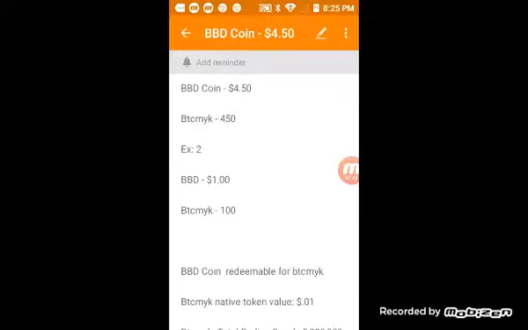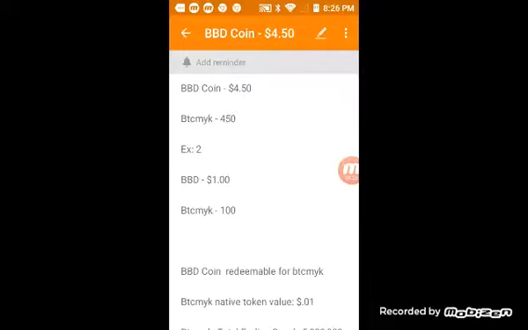If the holder of a BBD coin wanted to redeem it, he could redeem it for 450 Bitcoin MYK tokens. The reason is that, for many of the actions taken on the platform, the lowest currency denomination value-wise, a Bitcoin MYK token, will be a penny, much like our standard economy. If I were to give you some money in the American economy, the lowest amount I could give you would be a penny. This is similar with the Bitcoin MYK token.